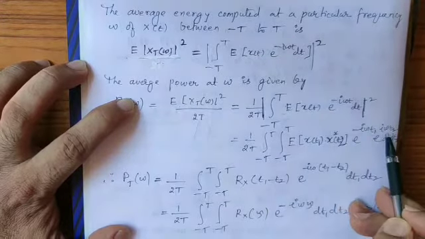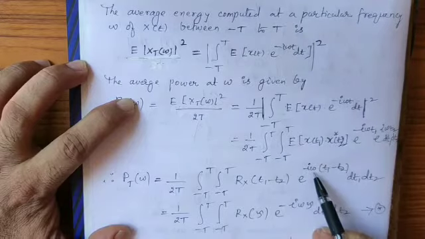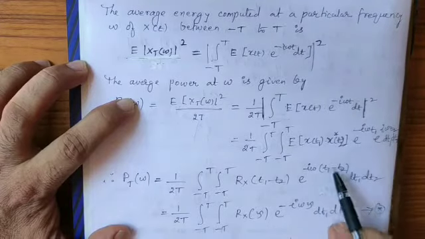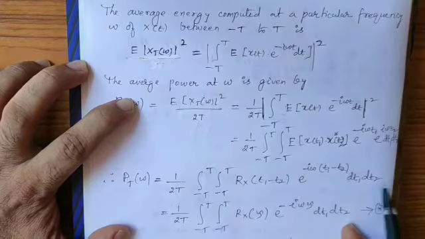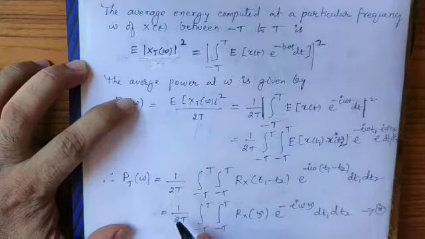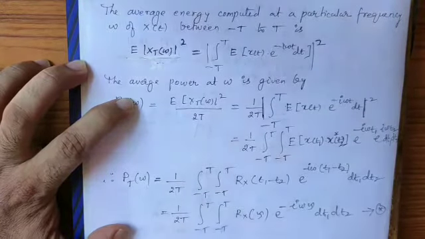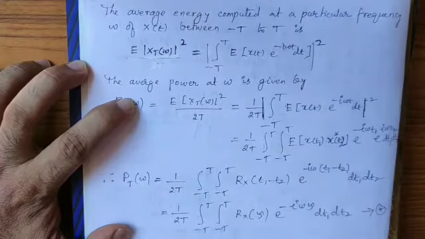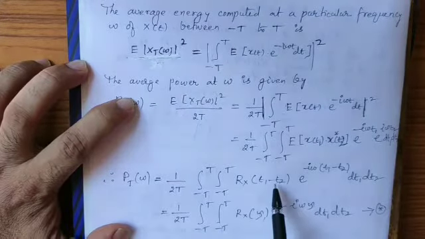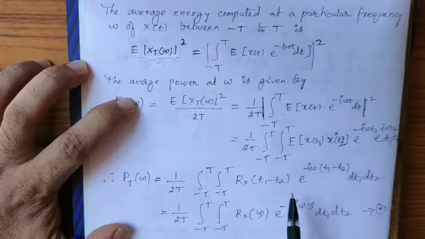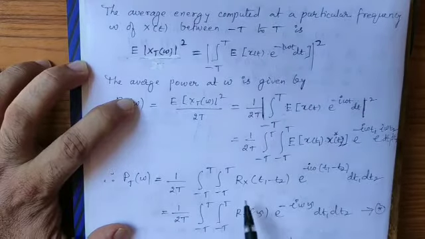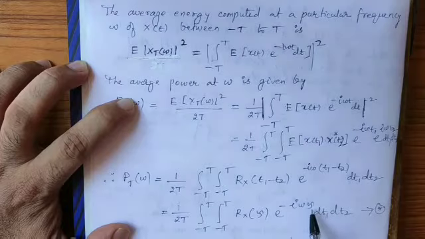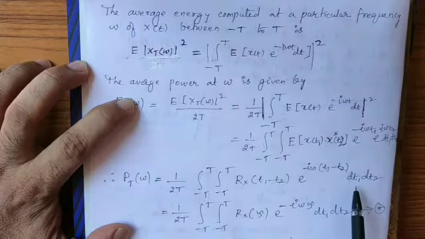Similarly, here I will take minus i omega common, which gives t1 minus t2, dt1 dt2. Next step, that is equal to 1 by 2T, the double integral from minus T to T. Now I will replace t1 minus t2 with some value, we call it tau. So t1 minus t2 is equal to tau. So this becomes R_x of tau e power minus i omega tau, with dt1 dt2.